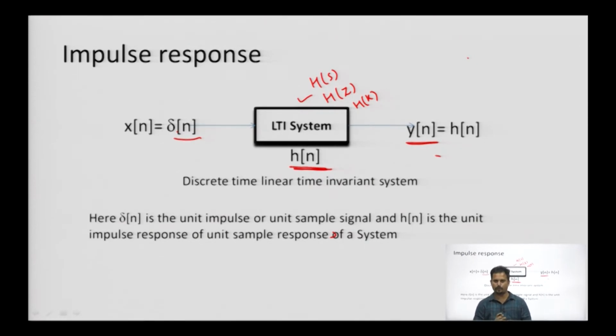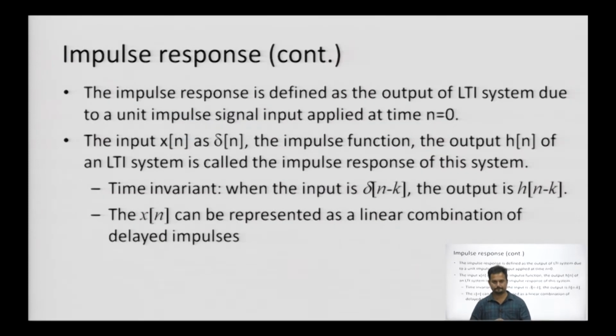impulse response phenomenon required. We will be using this in the coming session slides. So, delta n is the input impulse, or unit sample signal, and h n is the unit impulse response of the given system.